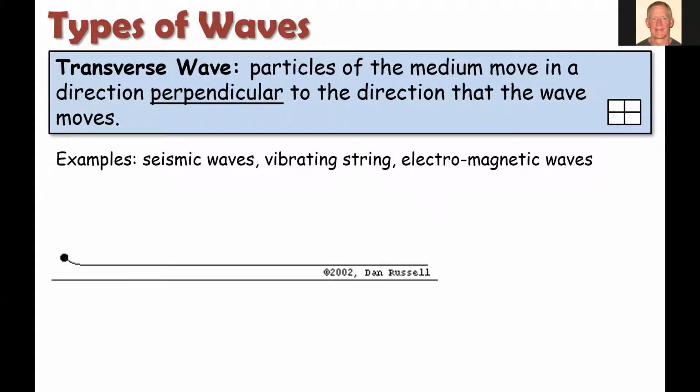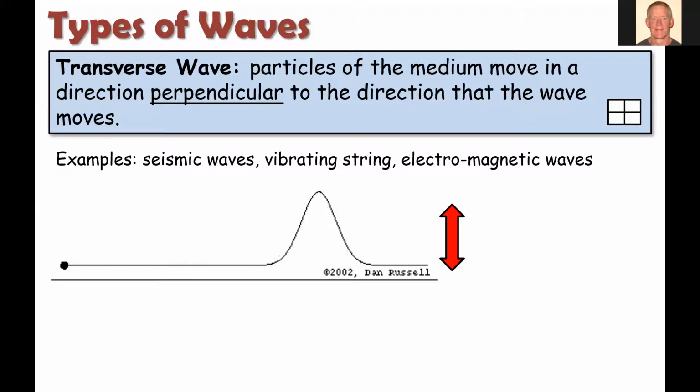Some examples of this turn out to be certain types of seismic waves when we have an earthquake, how that energy travels through the Earth's crust. But maybe the more common examples are a vibrating string on a guitar. When you pluck a guitar, you're creating a transverse wave on that guitar string. Same thing with the piano. A traditional acoustic piano will have strings that are hit by a hammer when you press the key, and it creates a transverse wave traveling along those piano strings or wires. Another example is electromagnetic waves. We'll study those more when we get into light.